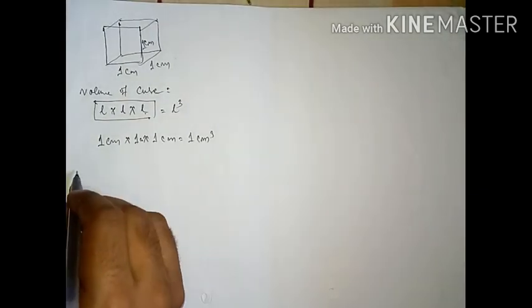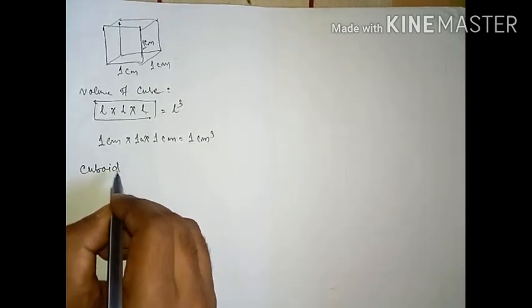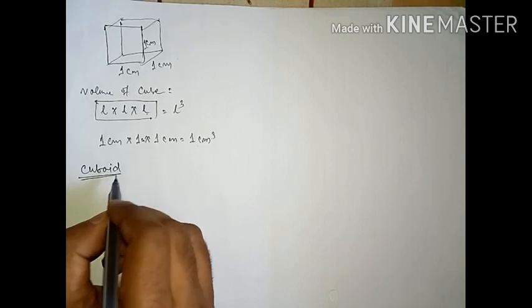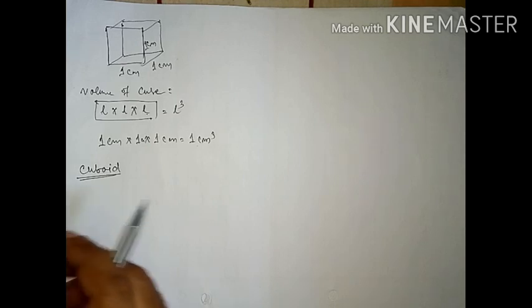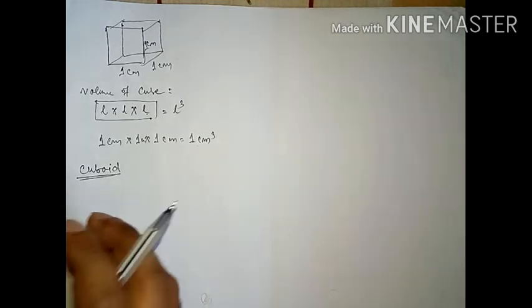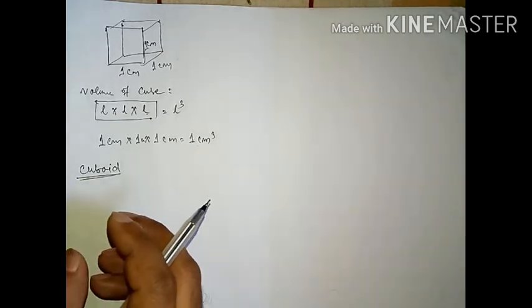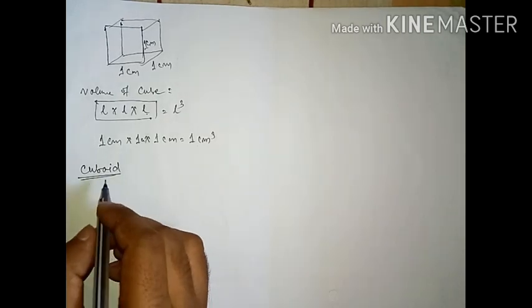Next one is your cuboid. First we discussed the cube, now next is the cuboid. We already discussed that in a cube all faces are square, but in this cuboid, students, 6 rectangular faces are there, such as shown in your figure. I am drawing that figure.